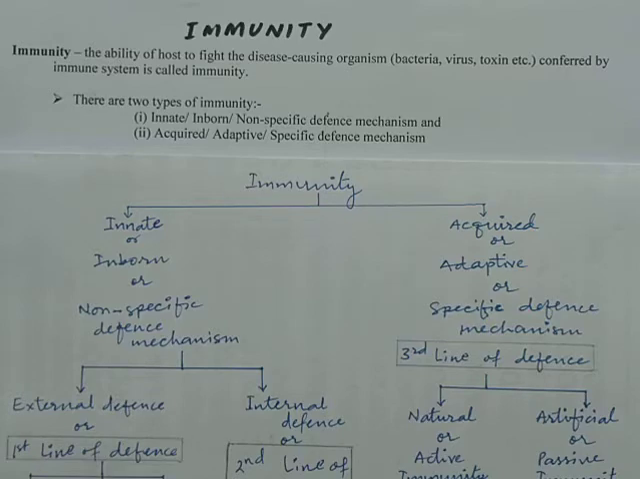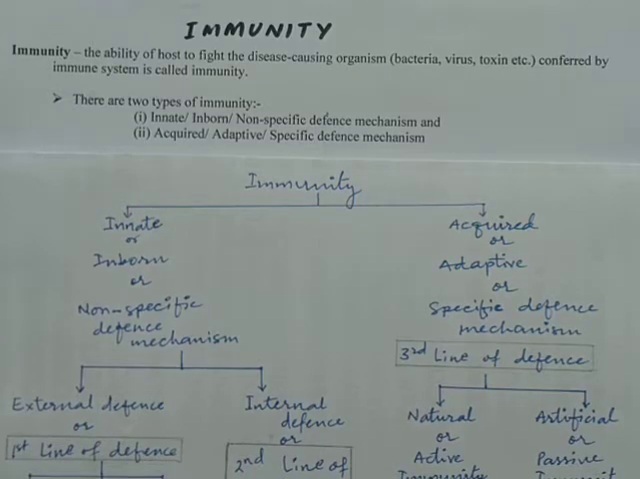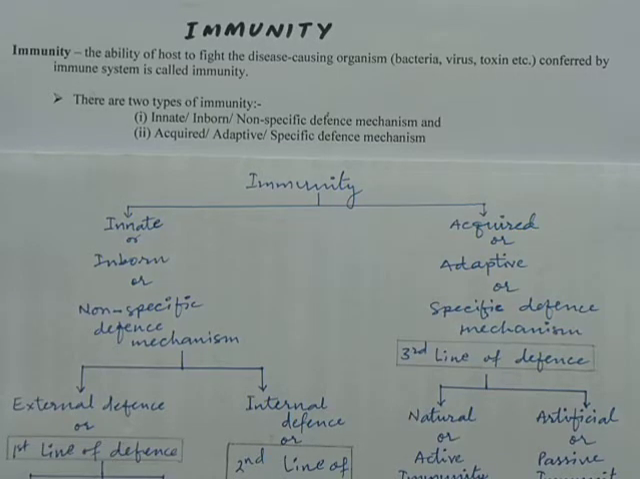these microorganisms. Now how to classify immunity? Immunity can be broadly classified into two types, that is innate and acquired immunity. Innate immunity can also be called as inborn or otherwise non-specific defense mechanism. Likewise, acquired immunity can also be named as adaptive or specific defense mechanism.